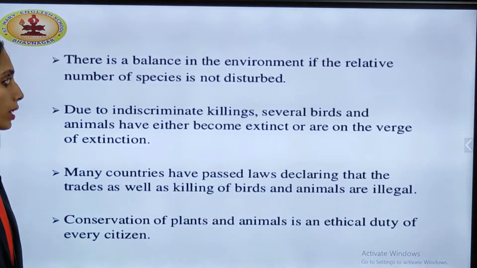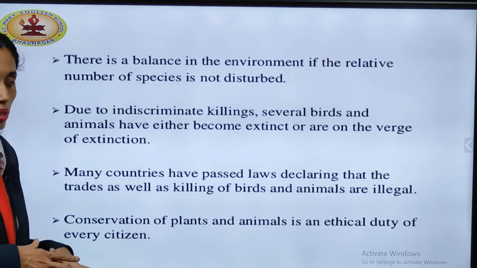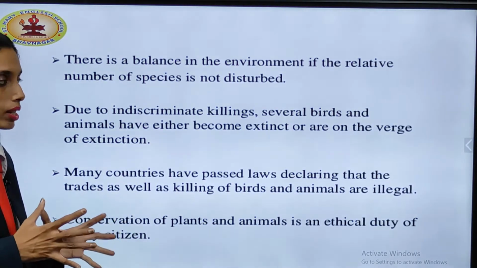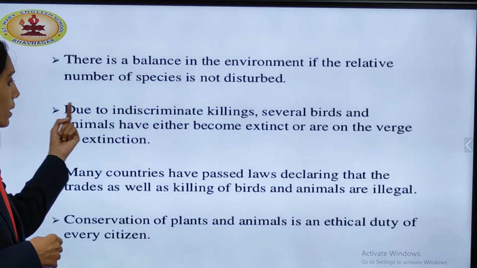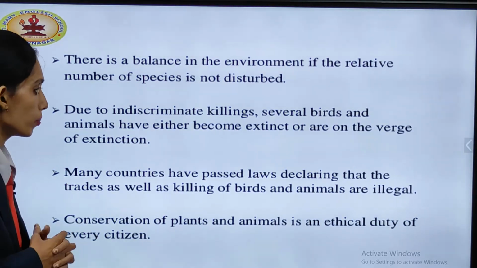There is a balance in the environment if the relative number of species is not disturbed. If we are not disturbing this number of species, then the environment is intact. Due to indiscriminate killings, earlier a lot of killings used to take place.